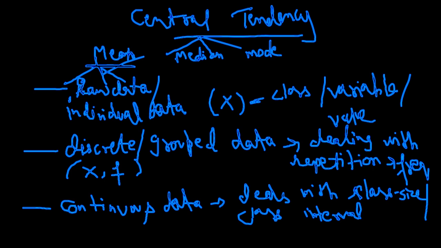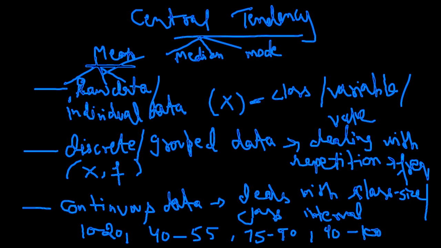Suppose I take 10 to 20, then start with 40 to 55, then again 75 to 90. Is there any similarity in this kind of data? Can you say there is continuity in this data?